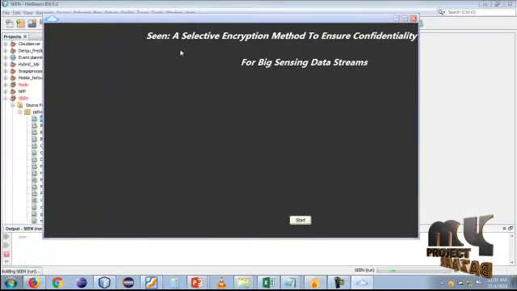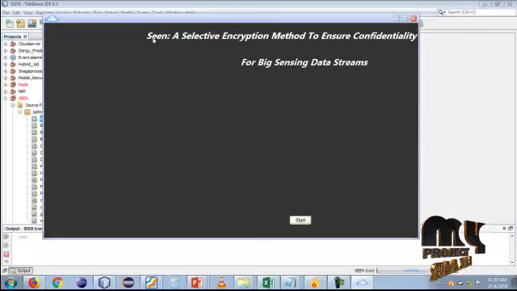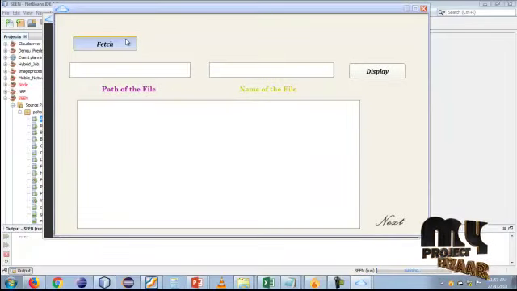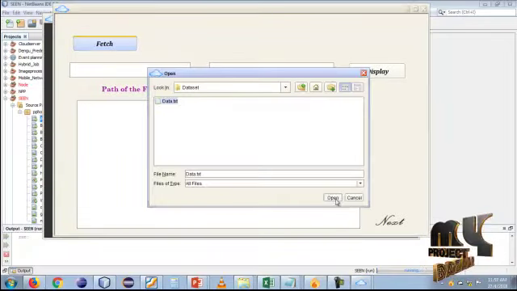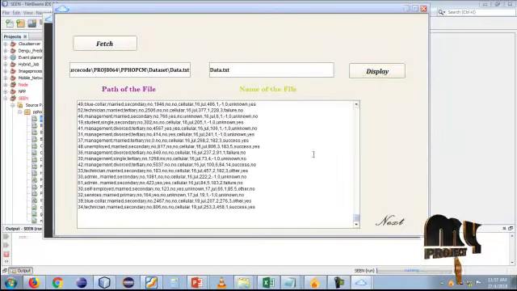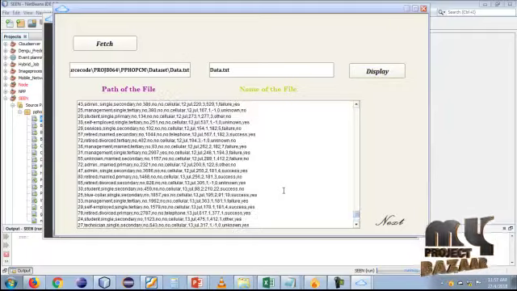Our project title is the selective encryption method to ensure the confidentiality for big sensing data streams. Click this start button, and the process will start. Click this switch. Click this data text. This is the data uploaded by the user. Okay, click this display. This data information is displayed in this field.